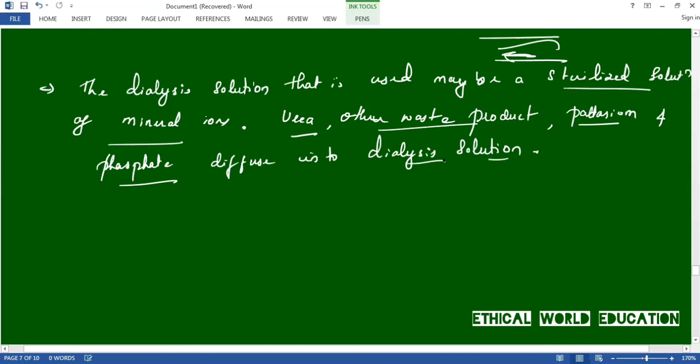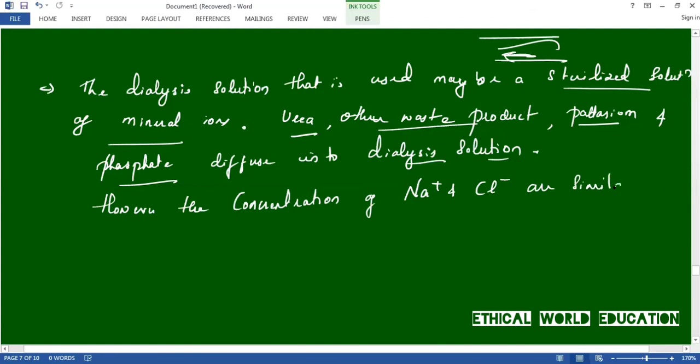And the next point is, however, the concentration of sodium and chloride are similar to those of normal plasma to prevent the loss.